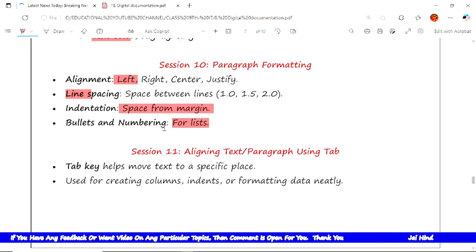Okay, now come to the point. Sorry for the delay. Now next is the tab key. It helps move text to a specific place.